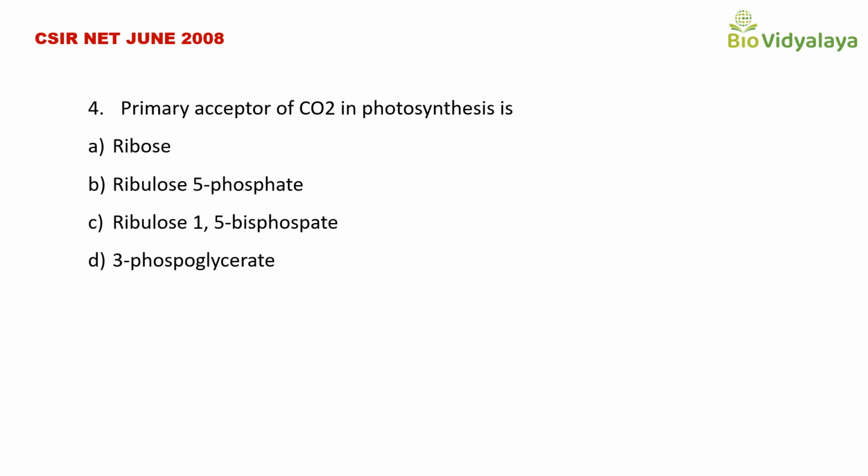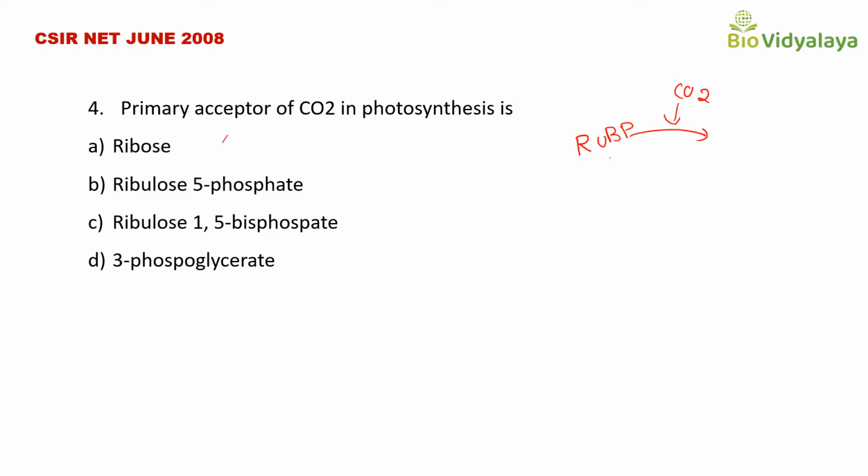We know that the primary carbon dioxide acceptor of photosynthesis, that means in the C3 cycle, is RUBP. RUBP means ribulose 1,5-bisphosphate.